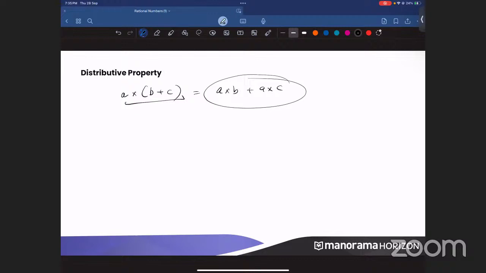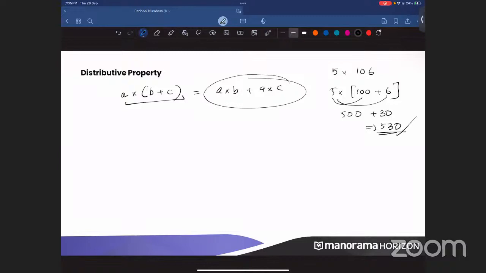This property can be used very effectively in many questions. For example, if you have 5 into 106, you can also write 5 into 106 as 5 into 100 plus 6. Now, 5 into 100 is 500. 5 into 6 is 30. So the answer will be 530. This can not only be used on rational numbers, it can be used on integers and decimals also. It can be used anywhere.